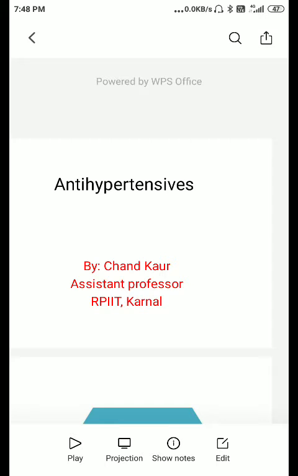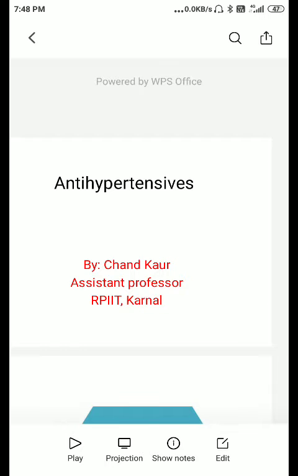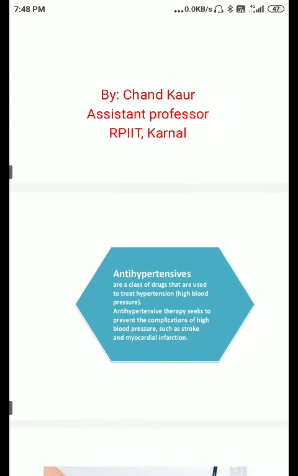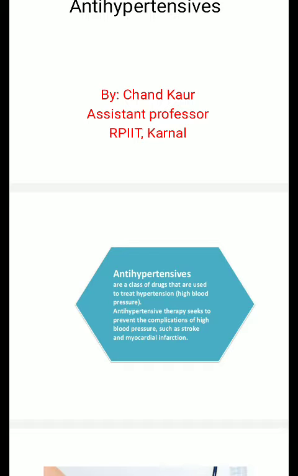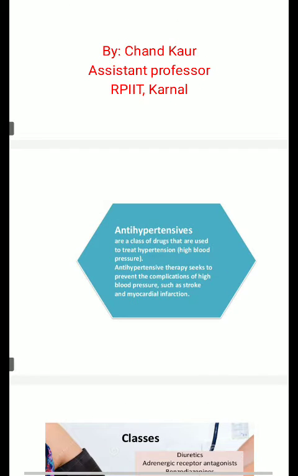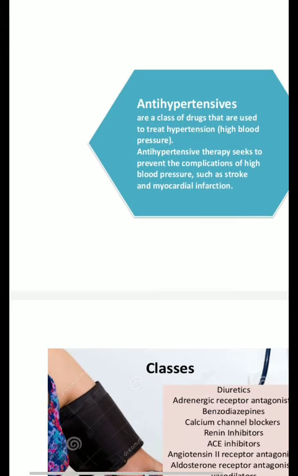In the previous video, we discussed types of hypertension and the role of the DASH diet. In today's video, we will discuss antihypertensive drugs. So what are antihypertensives? Antihypertensives are a class of drugs that are used to treat high BP. Antihypertensive therapy seeks to prevent the complications of high BP such as stroke and myocardial infarctions.